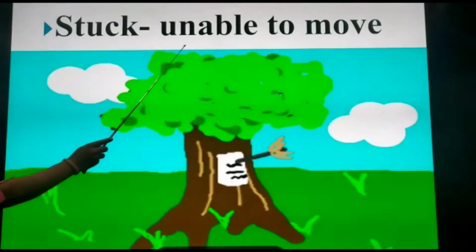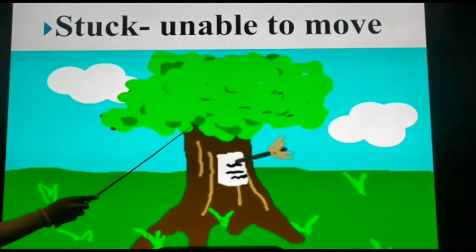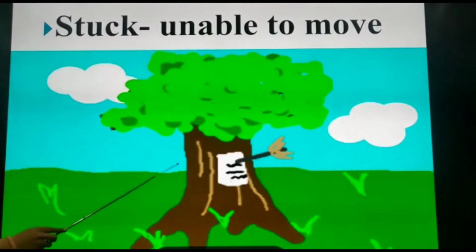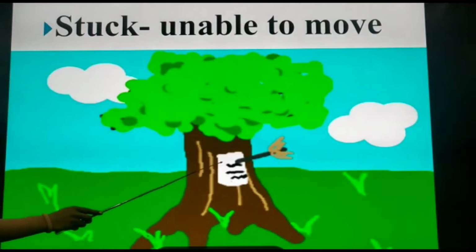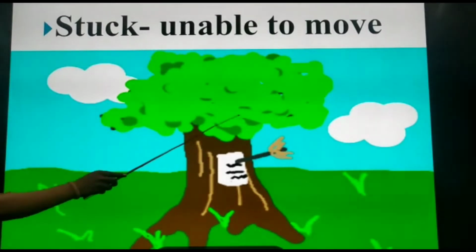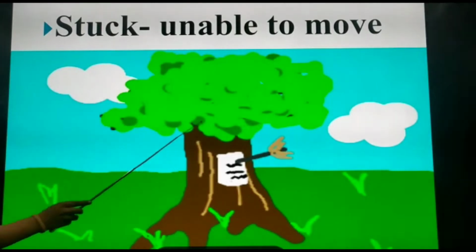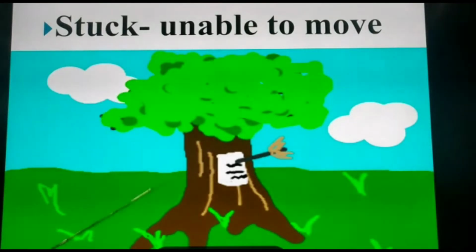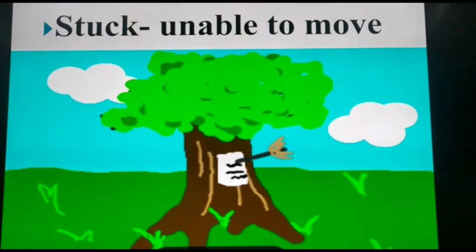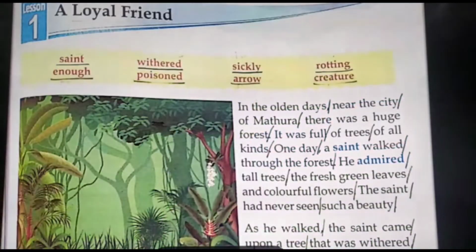Stuck. Stuck means unable to move. When something is stuck, for example, an arrow stuck in the bark of a tree, that means this arrow is unable to move. So all these are the difficult words. You can use these words in your daily life, and one thing that you have to do is that you have to frame 2-3 sentences using each word and try to use these words in your daily life. So now let's move with the chapter now.